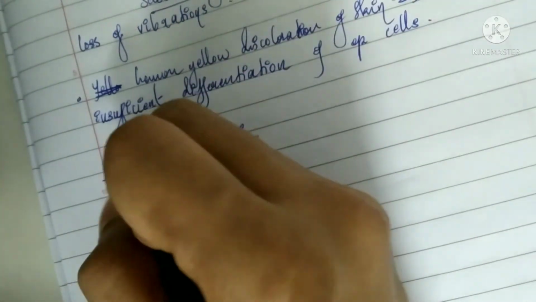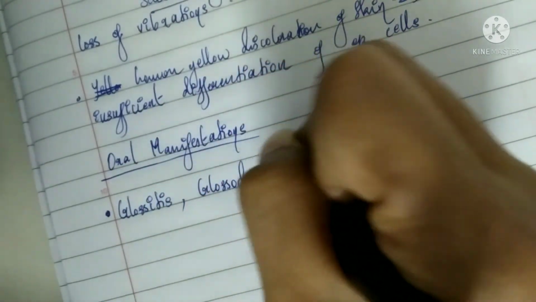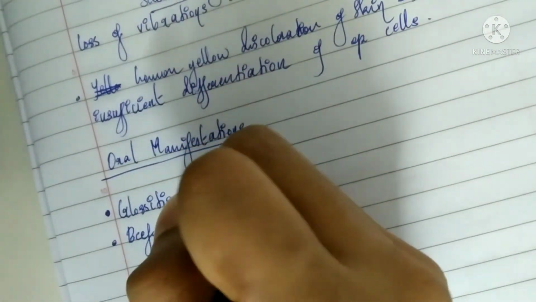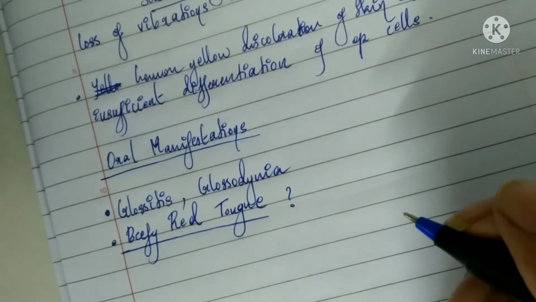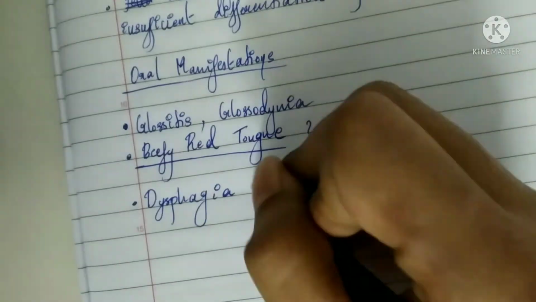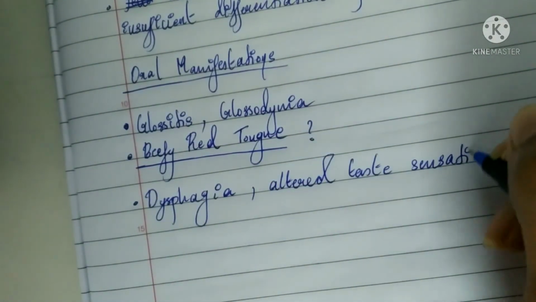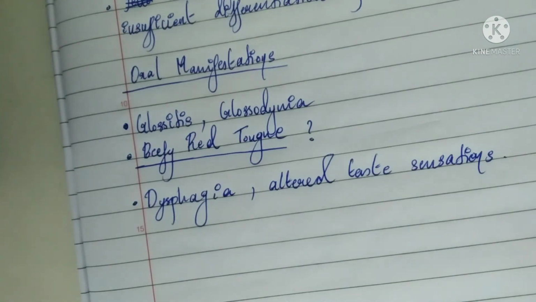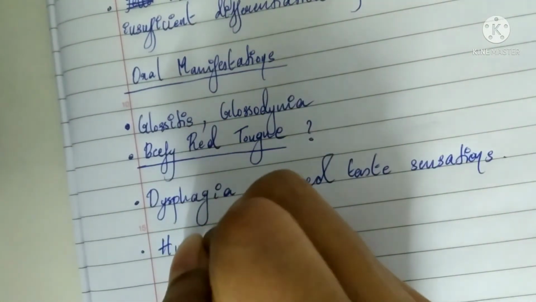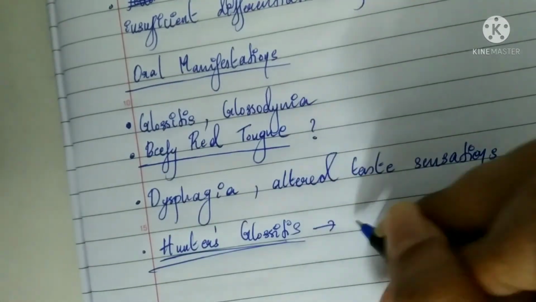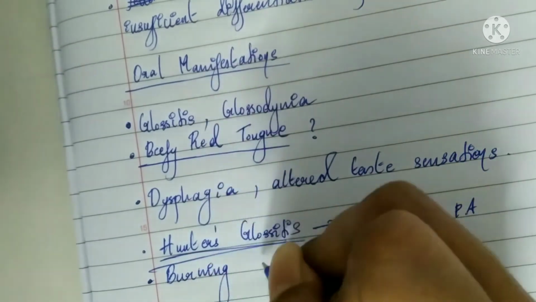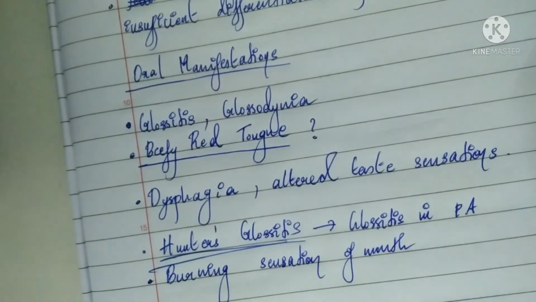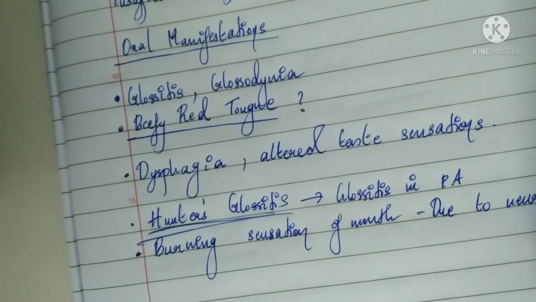Oral manifestations. The oral features in this anemia are glossitis and glossodynia. Glossitis means inflammation of the tongue. Glossodynia means painful tongue. Beefy red tongue means the tongue will be inflamed with small erythematous areas on the tip and margin. So redness and inflammation of the tongue will be there. Papillae will be lost or atrophic, and there is dysphagia, difficulty in swallowing, and altered taste sensation. Hunter's glossitis means glossitis in pernicious anemia.